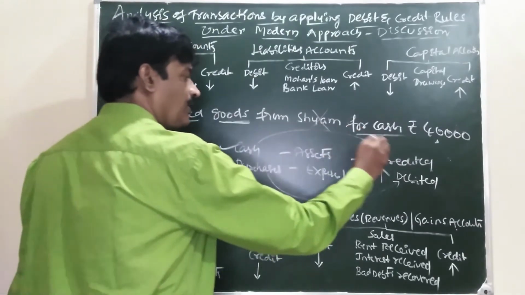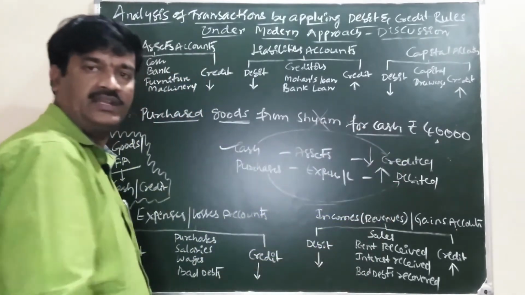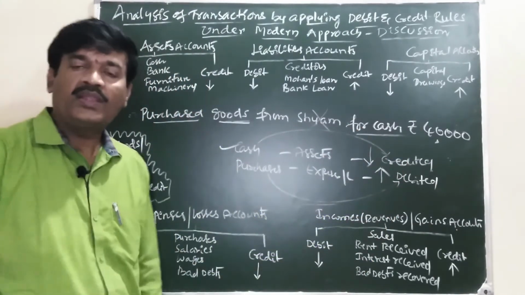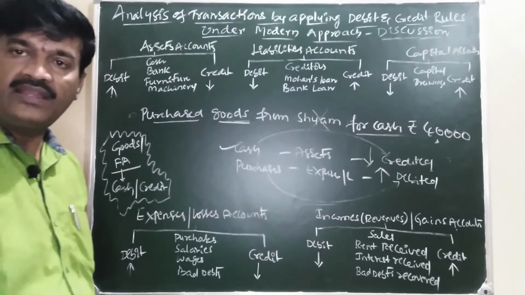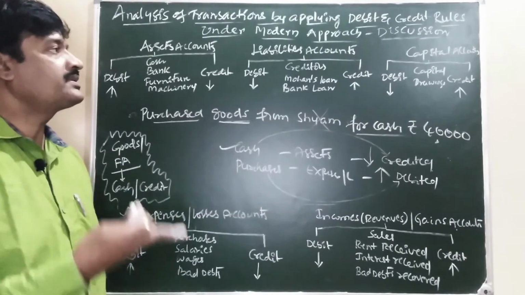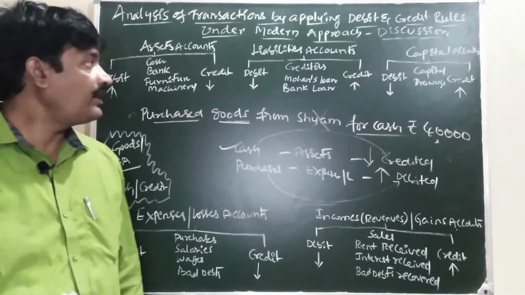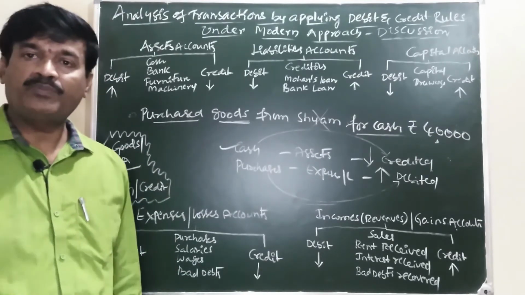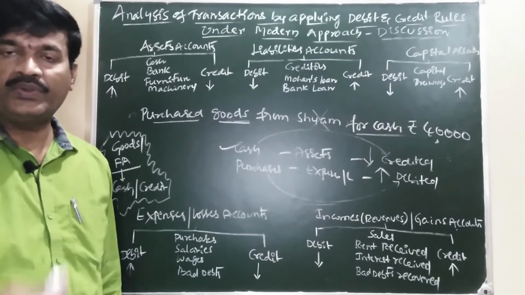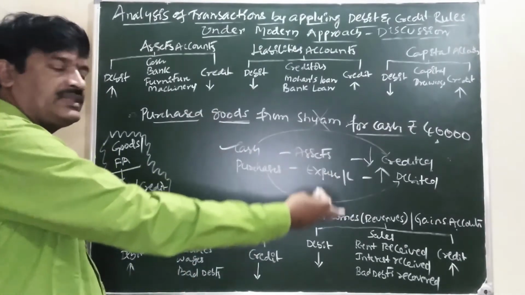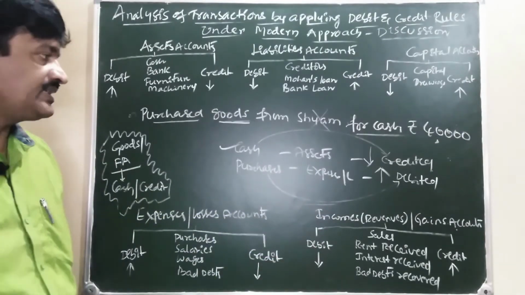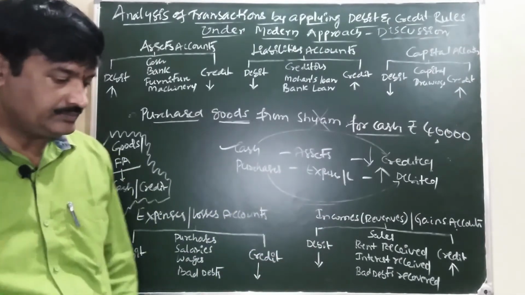Cash account is credited. Very simple, if you know which item comes in which head and the rules of debit and credit under the modern approach. If you know the rule and the classification of accounts, it is very easy to identify which is credited and which is debited.